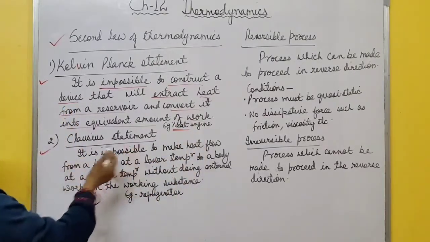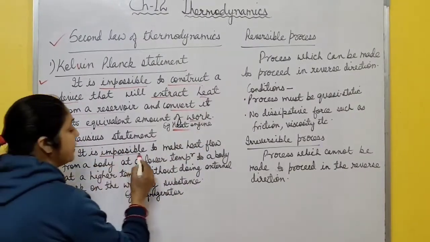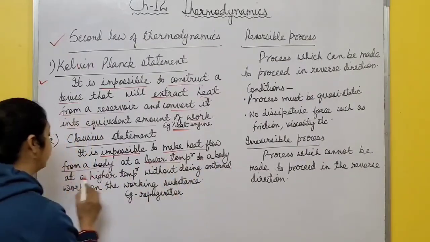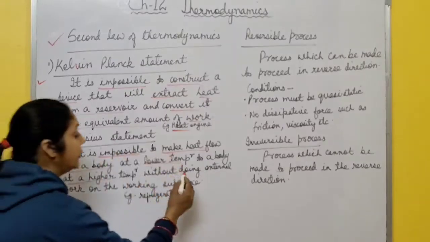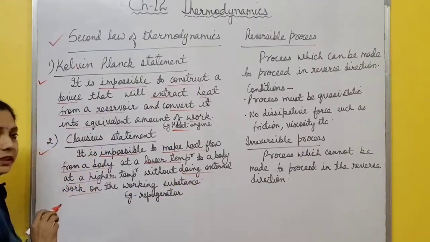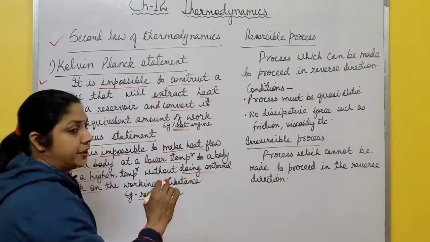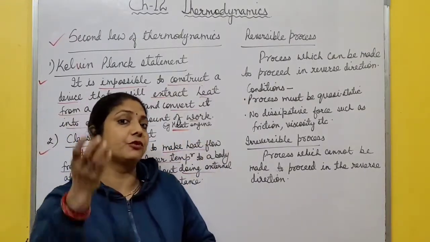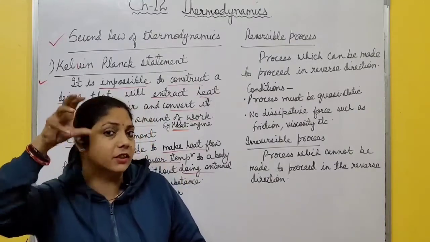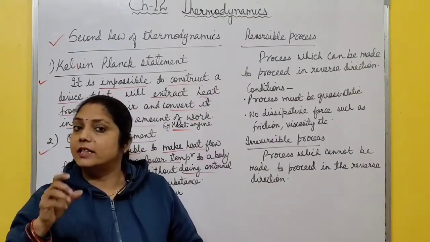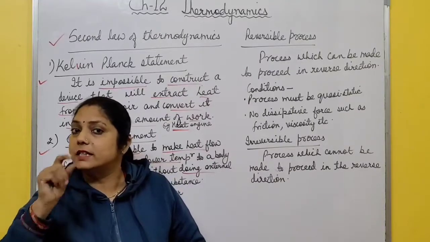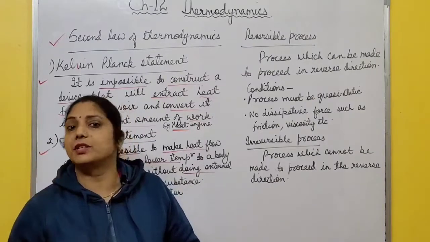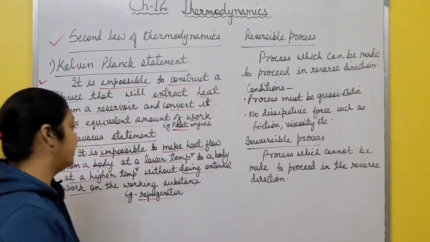Second one is Clausius statement. What is this? It is impossible to make heat flow from a body at a lower temperature to a body at a higher temperature without doing any external work on the working substance. Example, refrigerator. In a refrigerator, what happens? The working substance can absorb heat from a cold body only if work is done on the system. And work is done by which one? Work is done by the electric compressor. If no work is done on the system, then the compressor will not work. So this is the working of refrigerator.